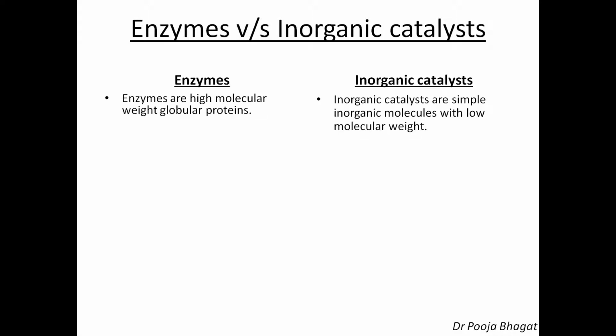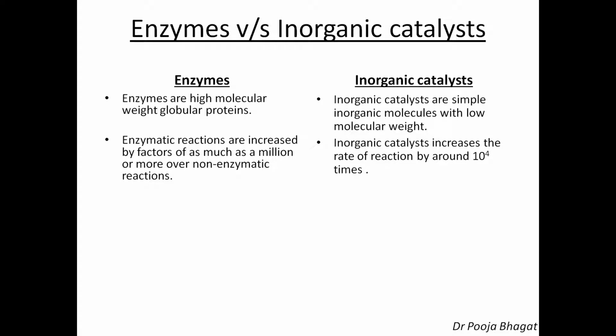Now, if we have to find out the difference between enzymes and inorganic catalysts, then the first difference: enzymes are higher molecular weight globular proteins. We know that proteins are polymers of amino acids and we know that they are macromolecules, so they have very high molecular weight. While the inorganic catalysts are simple inorganic molecules with low molecular weight. So this is the first difference.